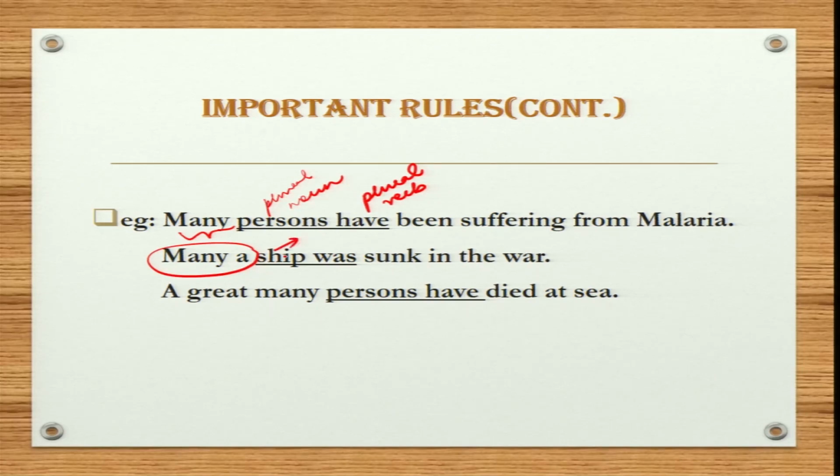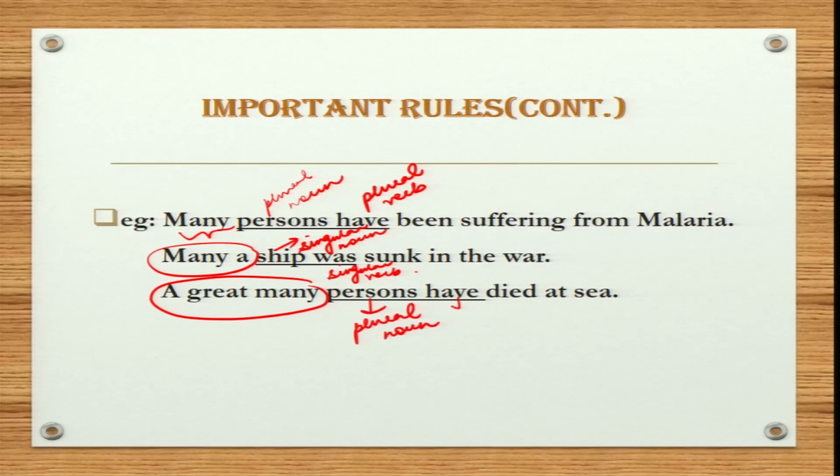So, here many a is used, hence we have used a singular noun and a singular verb. Now, next: a great many persons have died at sea. So, here a great many is used and hence we have used a plural noun and a plural verb.